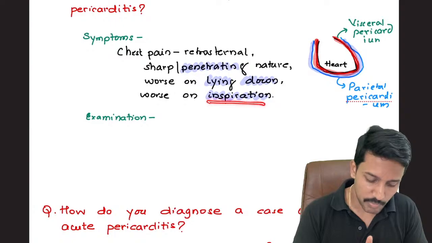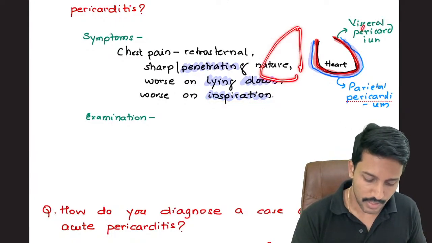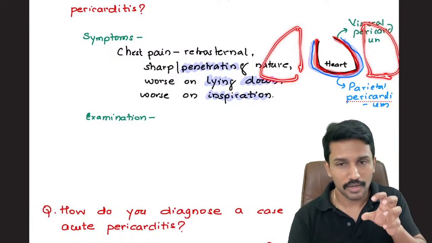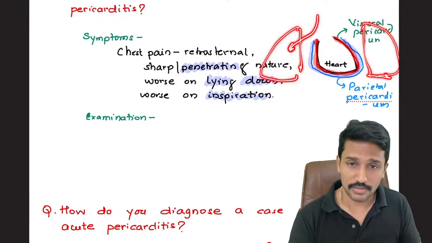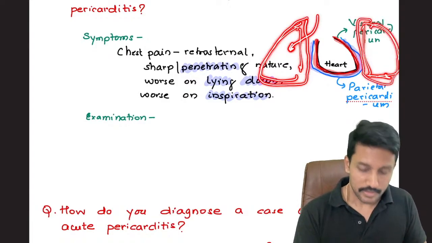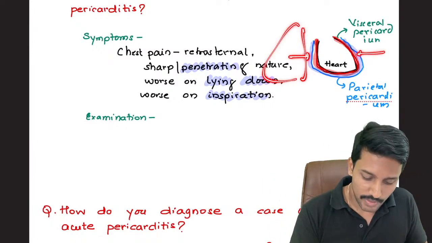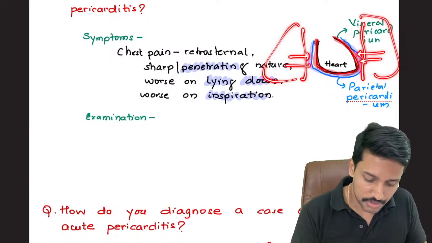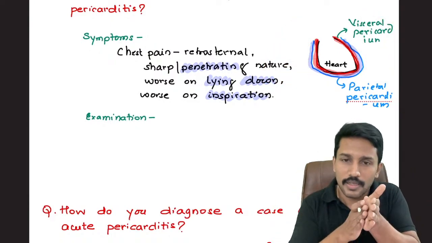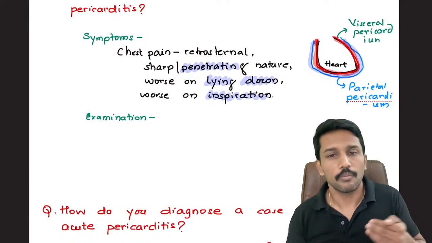Now, how does that explain the relationship with respiration? Think about it. Just next to the heart, we have the lungs, right? During inspiration, what happens to the lungs? Lungs are expanding because air is entering into the lungs. As the lungs go on expanding, they try to push on the two layers of the pericardium, because expanding lungs exert tangential pressure towards the mediastinum. So they try to crush the two layers of the pericardium. They're already inflamed. Their rubbing is going to produce pain. When we crush them together, they will produce more pain.